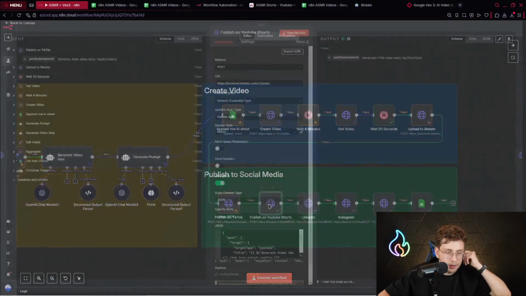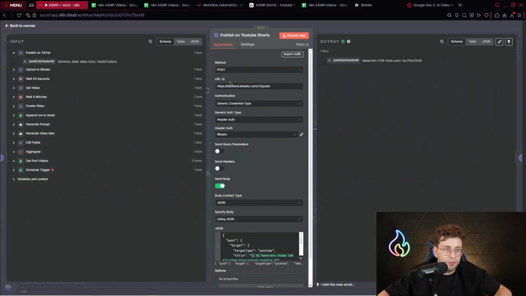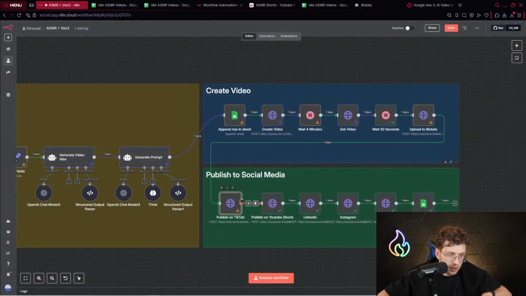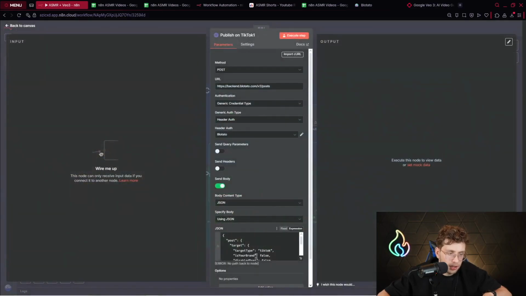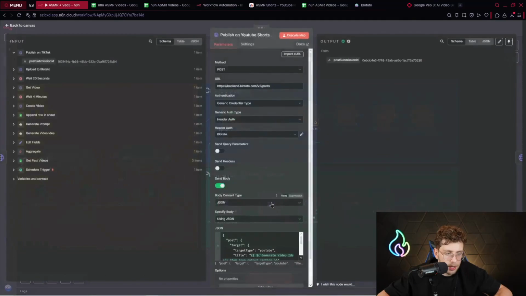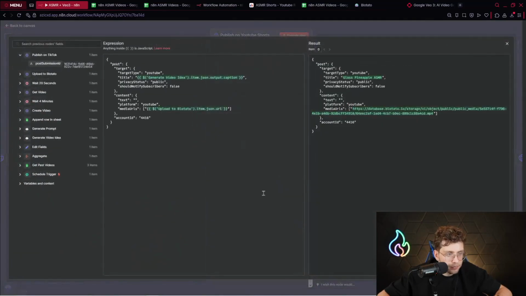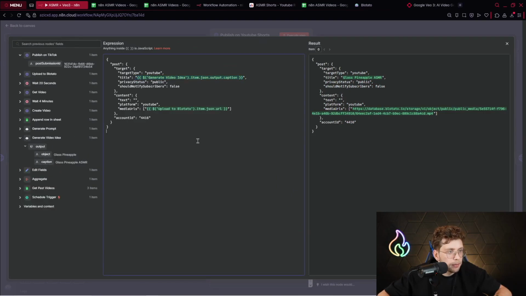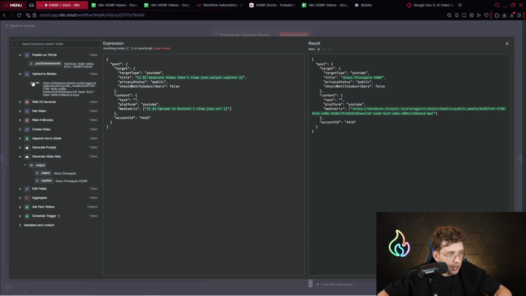The next thing is publishing on YouTube Shorts. And you've got everything the same. So what you can do in that case, you can click on the specific node and press Ctrl D to duplicate. And then you can just modify the JSON template, I mean the JSON code, and customize it for YouTube Shorts. So simply, we've got a different form. In the title, again, we provide the caption from here. For the media URLs, we just take the URL from here.